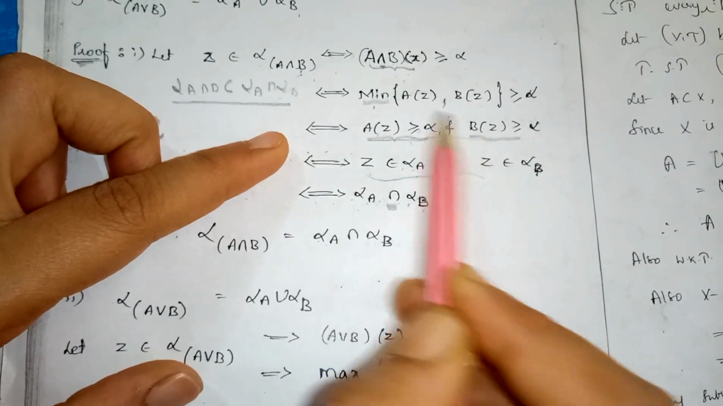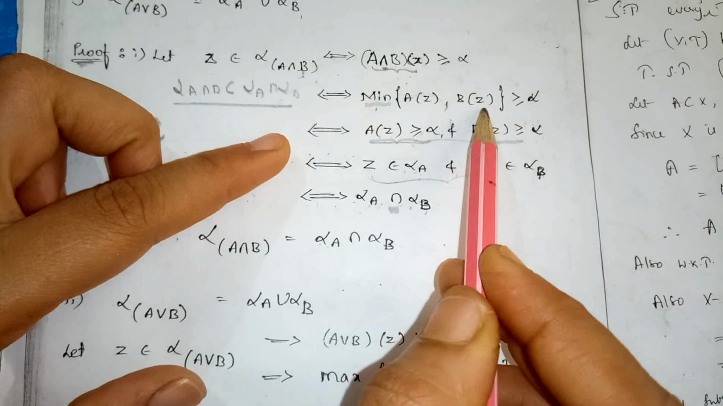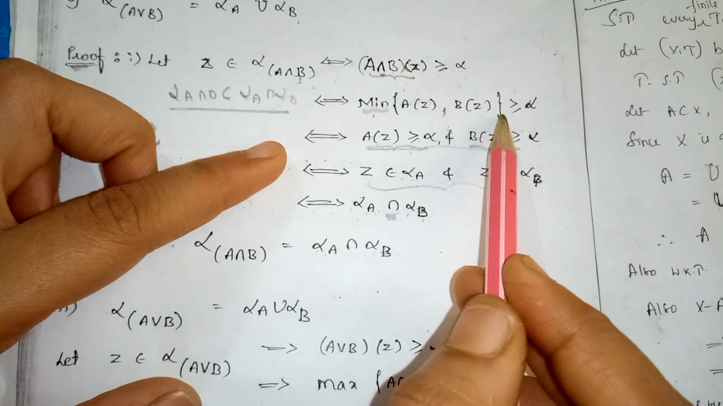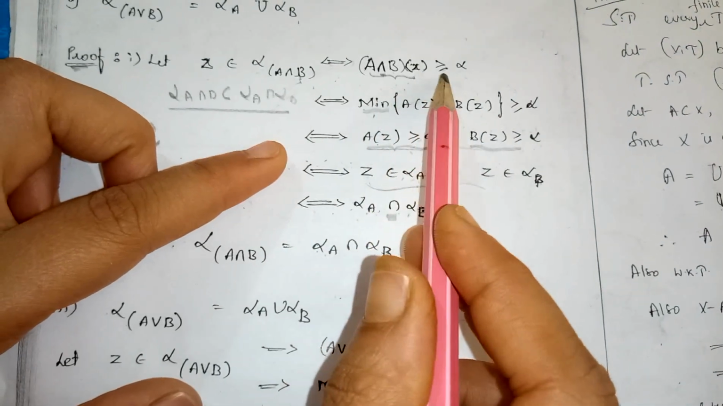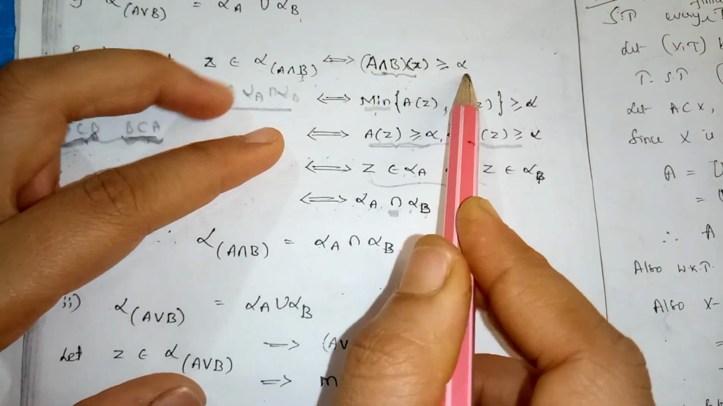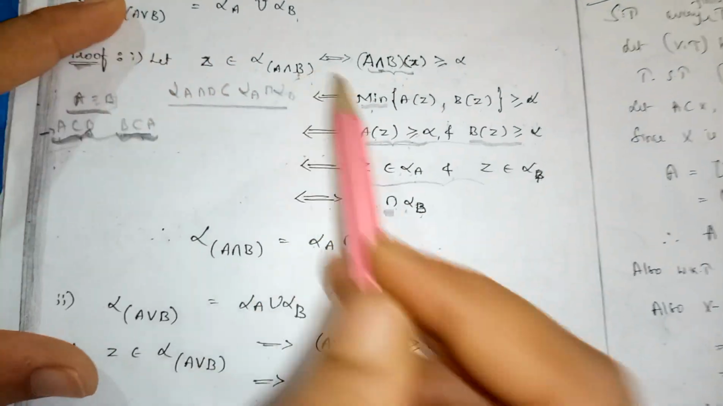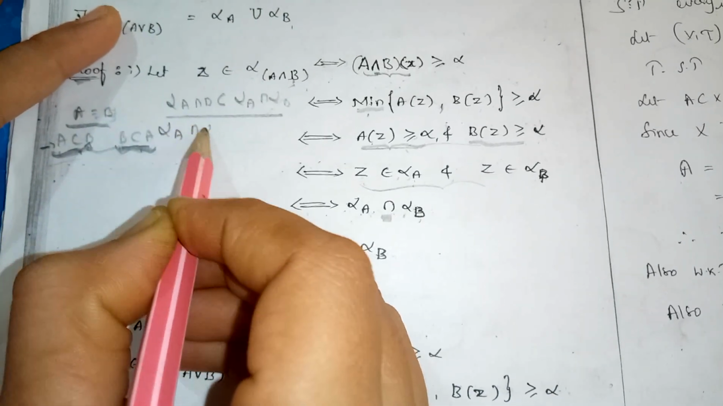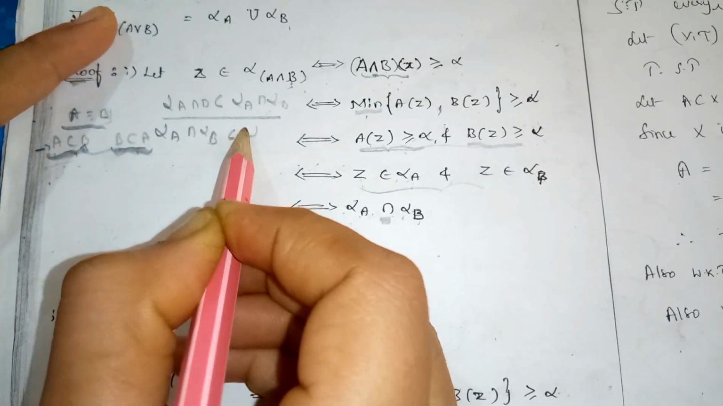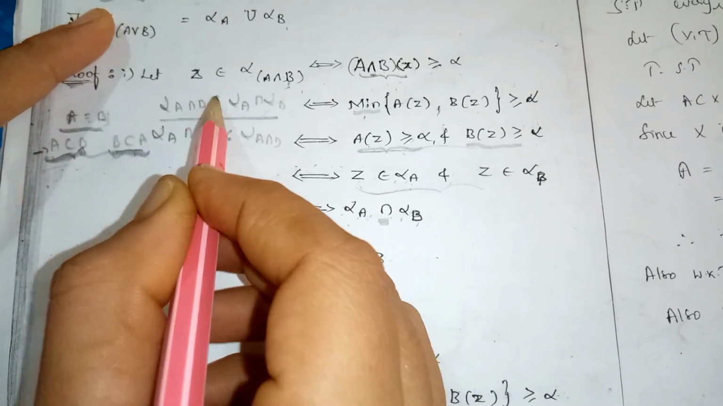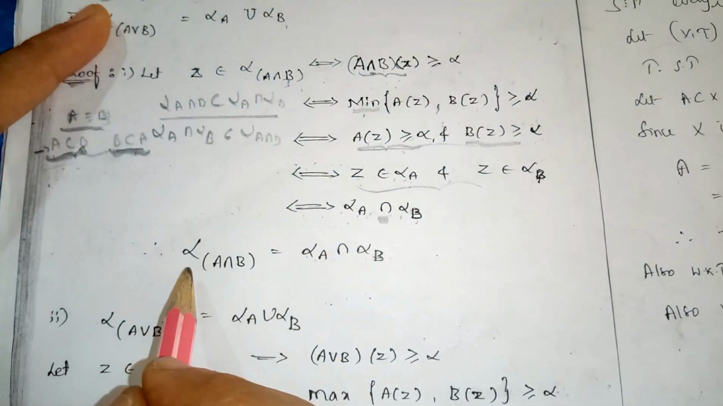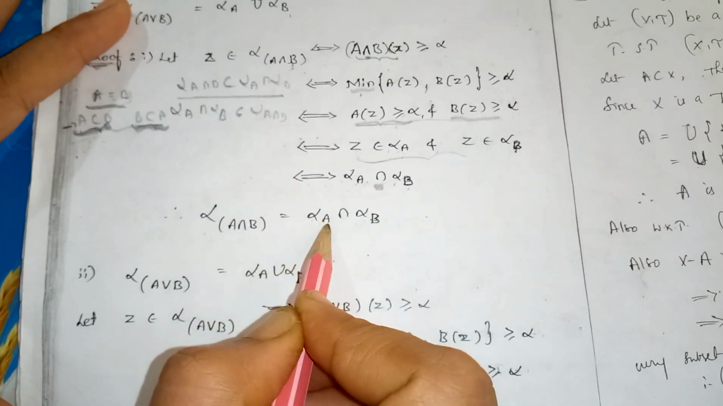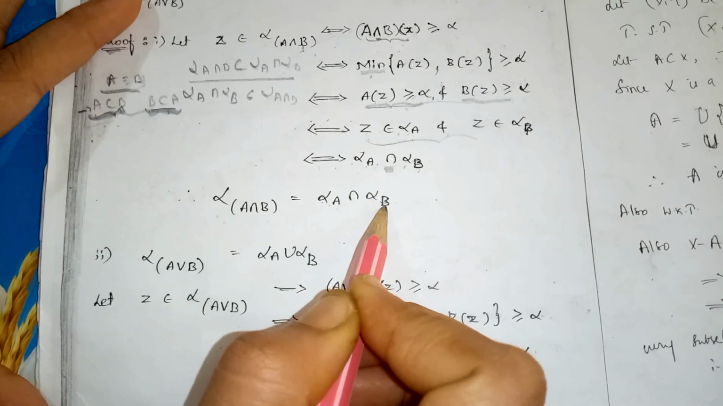According to the intersection, it can be written as minimum of A of Z comma B of Z is greater than or equal to alpha. Minimum of A of Z comma B of Z means A intersection B of Z is greater than or equal to alpha. Then Z belongs to alpha of A intersection B. Therefore, in the reverse order, we have proved the condition alpha A intersection alpha B is a subset of alpha of A intersection B. Therefore, these two conditions are satisfied. Then we say that alpha of A intersection B is equal to alpha A intersection alpha B.